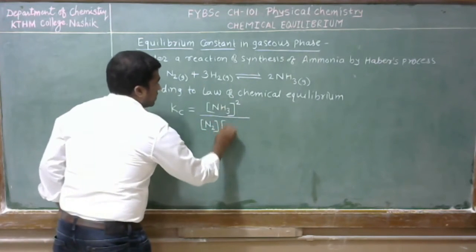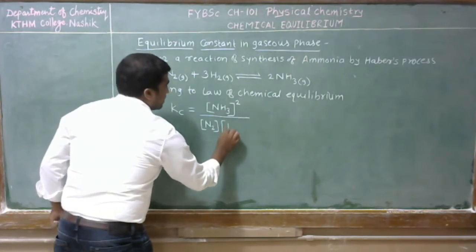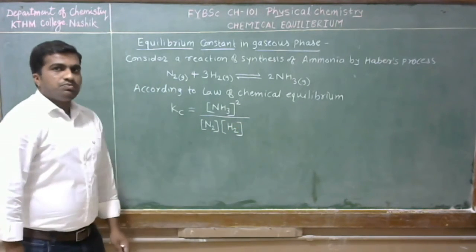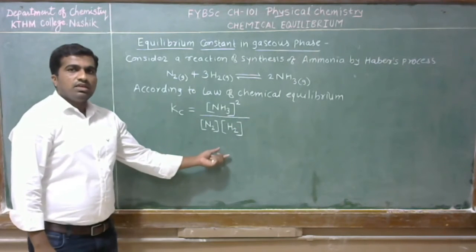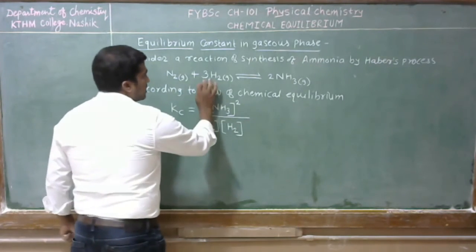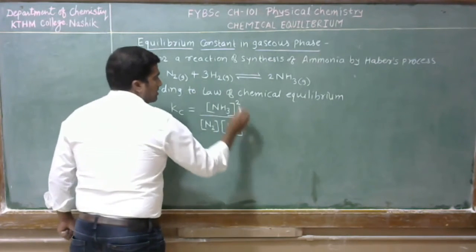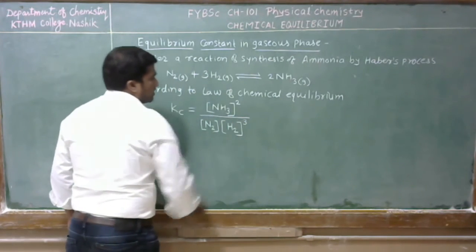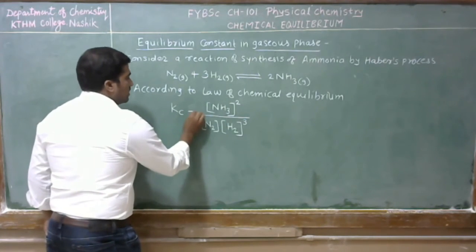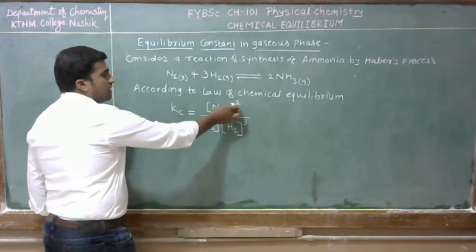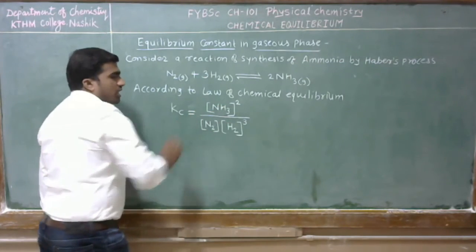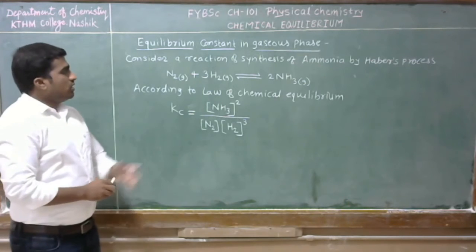Again the reactant is H2, raised with its number of moles 3. So Kc is equal to NH3 raised to power 2 divided by N2 into H2 raised to power 3.